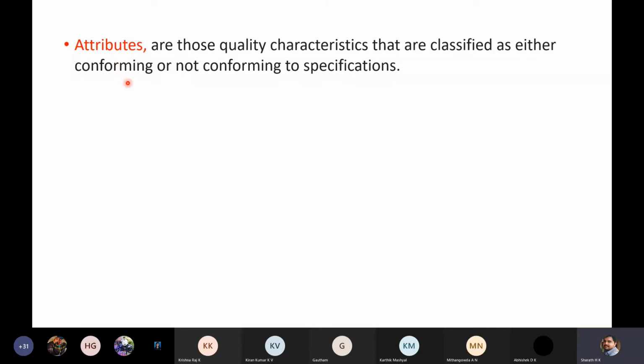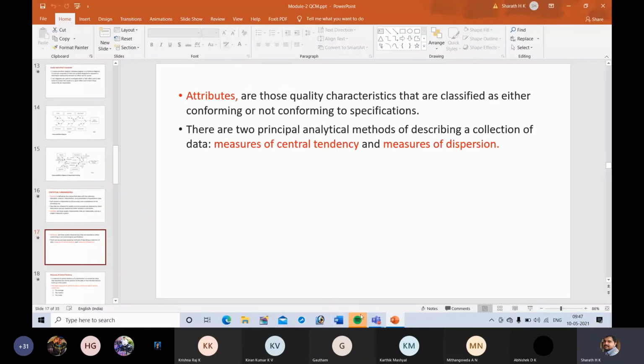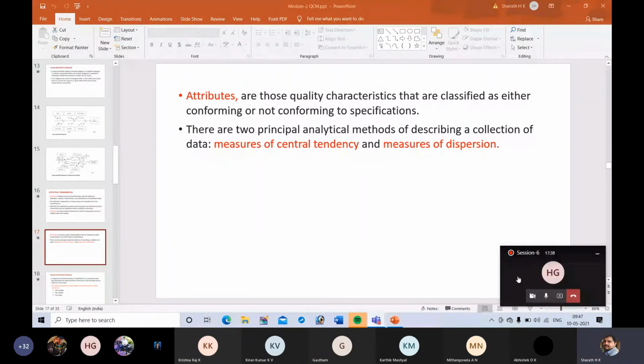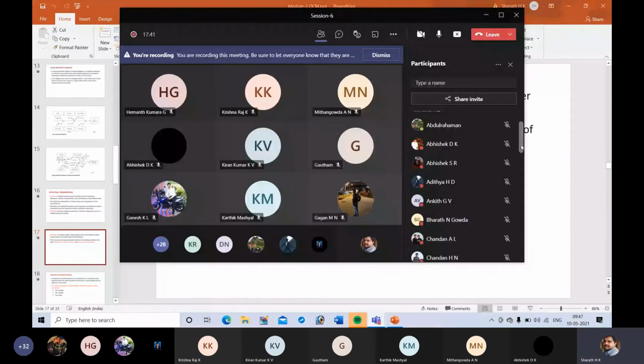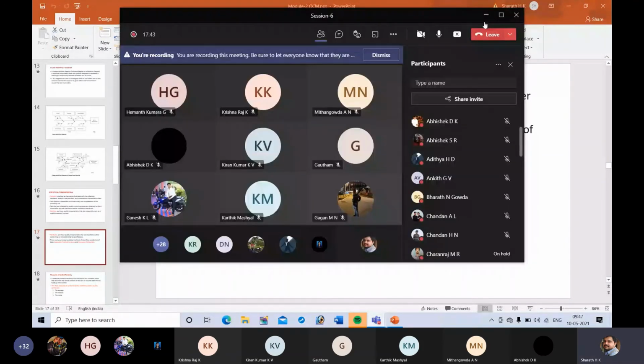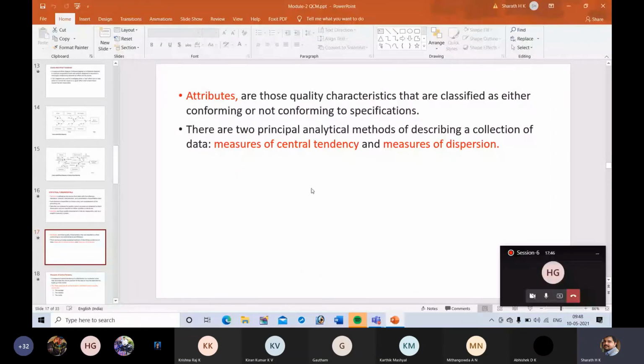In statistical process control, quite often we are going to use these two terms. You must be familiar with these two terms, conforming and non-conforming. What do you mean by conforming? What do you mean by not conforming or non-conforming?